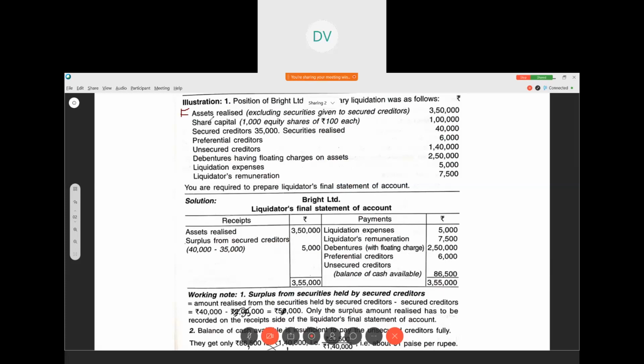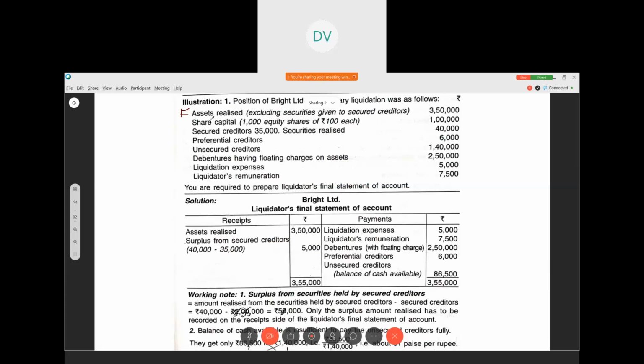Here the balance of cash available is 17,857, but I told you the commission of 350 is included in that. So cash available to pay off unsecured creditors is 17,857 minus 350, 17,507. Clear? Because from the unsecured creditors' amount only we have to deduct the commission, since we have less amount.